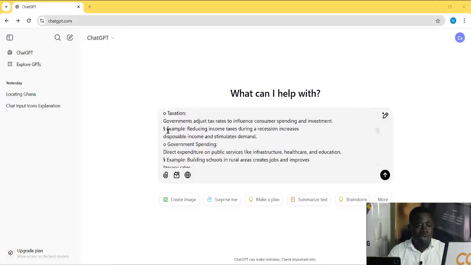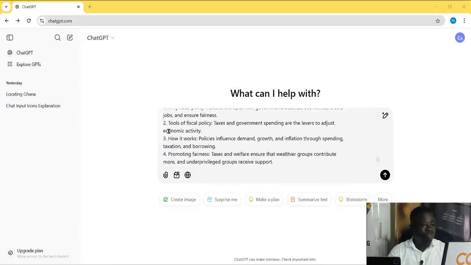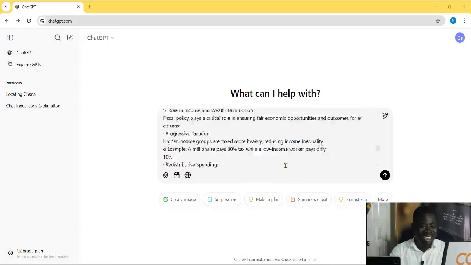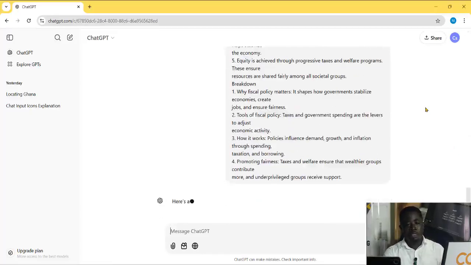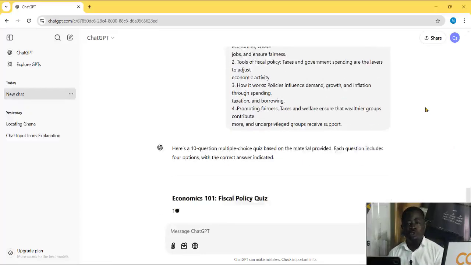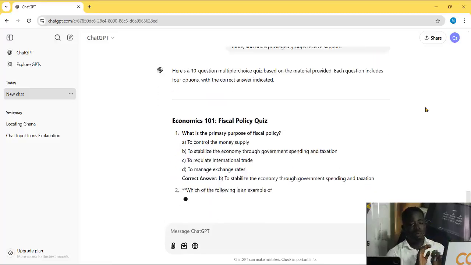But check, below the prompt is the entire lecture notes. I've scribbled all the lecture notes that I have on fiscal policy in economics, the one that I was going to teach my students. I have that here, and when I'm done, you can just send it through. So your lecture notes which you're giving them, you can copy all and put it in there.